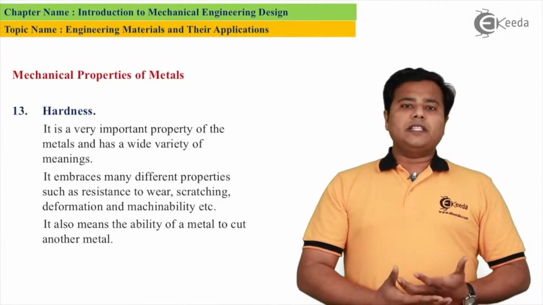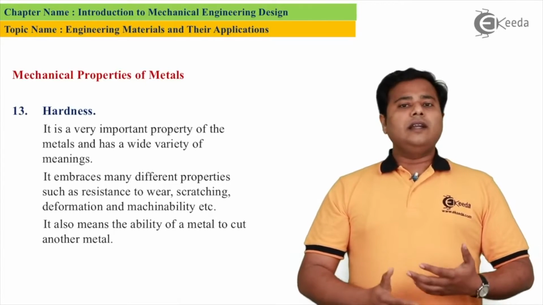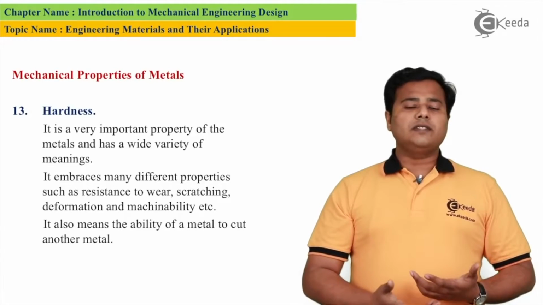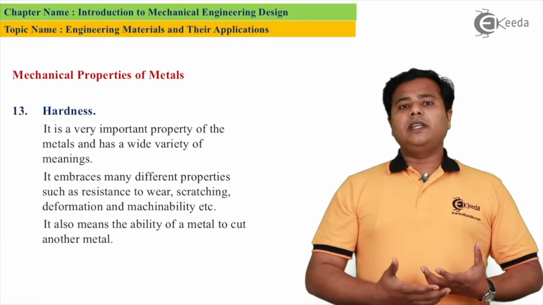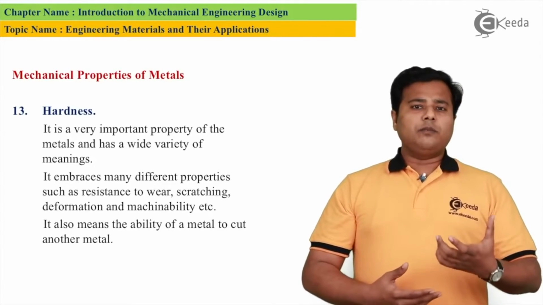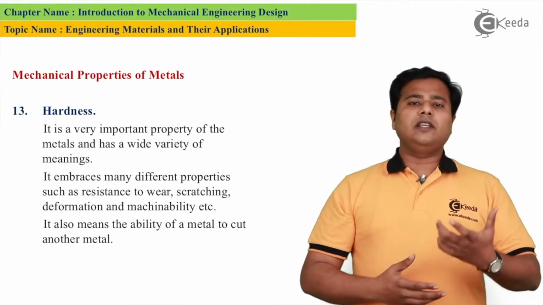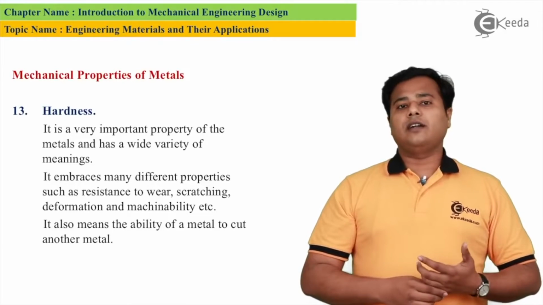The last property as far as our syllabus is concerned is called hardness. Now hardness has nothing to do with strength, and nothing to do with toughness. Hardness is a different property by virtue of which a material will resist a scratch made on it. If there is a material with proper hardness, and you try to make a scratch on it, it will resist, there will be no scratch. In that case, we'll say that the material is very hard.